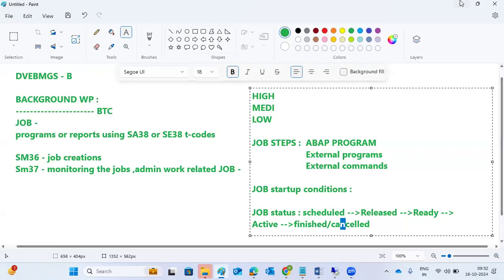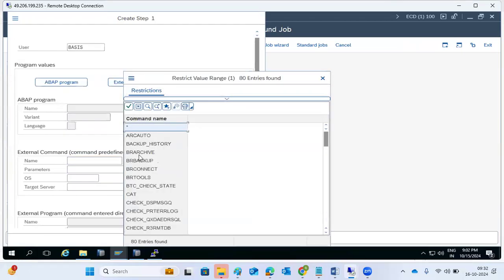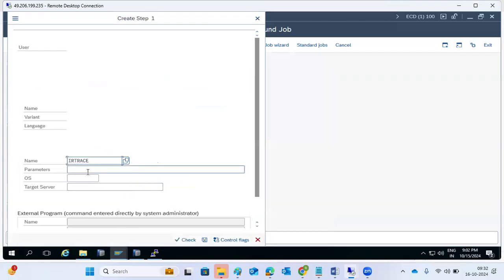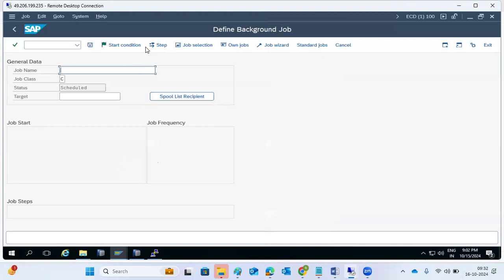We can also give external commands, but you should know the command. If you browse it, you will come to know the command. There are proper parameters, OS and target server, all the details. Normally these details will be provided by those who ask the Basis team to schedule the job.